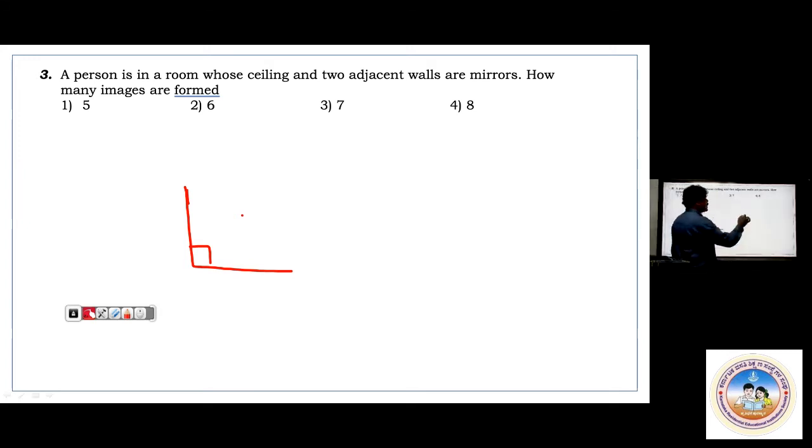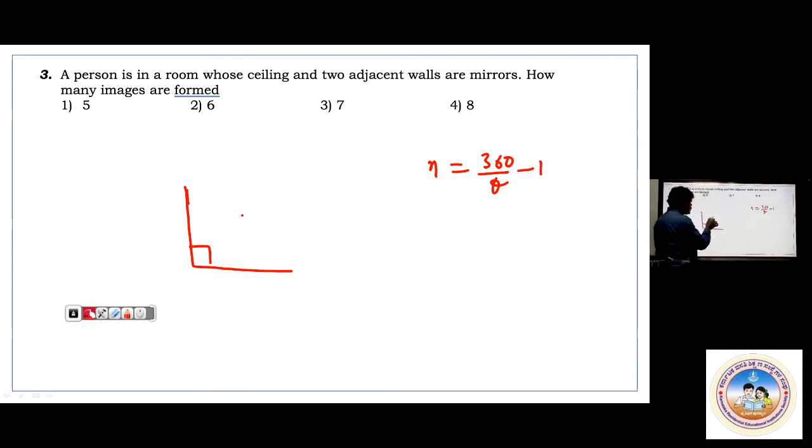That formula is n equals 360 by theta minus 1. From this formula, we are getting that n equals 360 by theta minus 1. You will be getting 3 images. Now those 3 images will act like objects for the ceiling. See now here, let me say this is 1 and this is 1. This is like 2 adjacent walls. You have an object here. You will have 3 images. These 3 images will act like an object for the ceiling, 6 images.